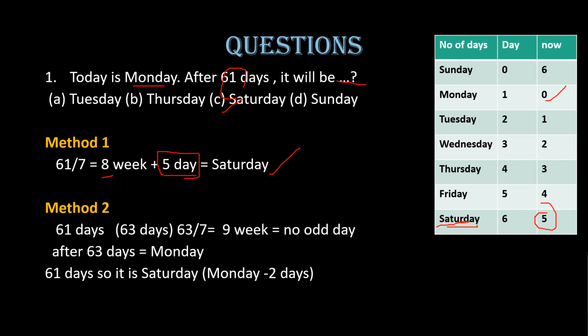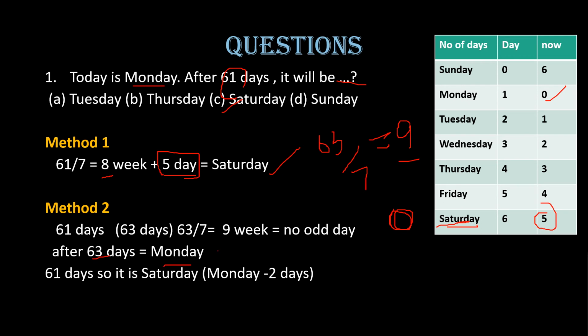The next method is, we know that 61 is not divisible by 7. So we should look for the nearest complete week. So 63 days. If we divide 63 days by 7, we will be getting 9 complete weeks. So in case of a complete week, there will be 0 odd days. If it is 0 odd days, then after 63 days, it will be Monday. If today is Monday, after 63 days, it will be Monday.